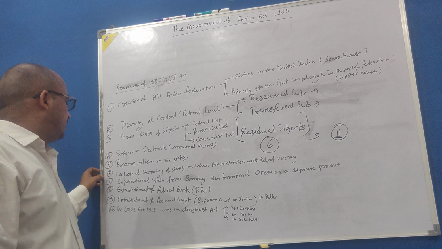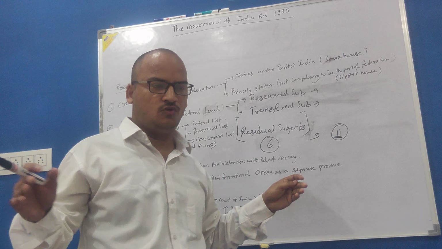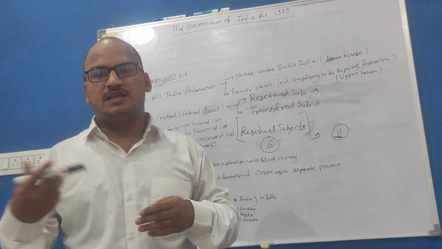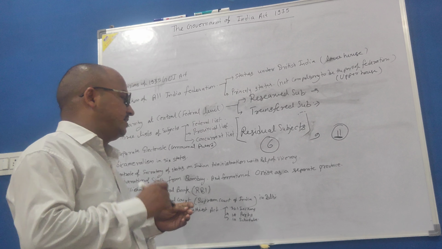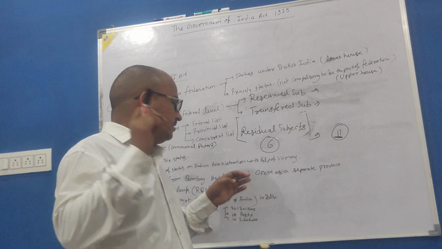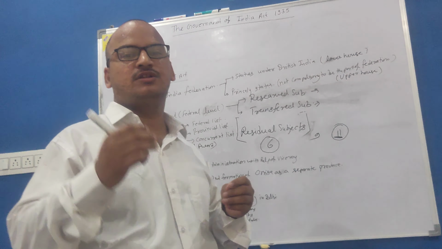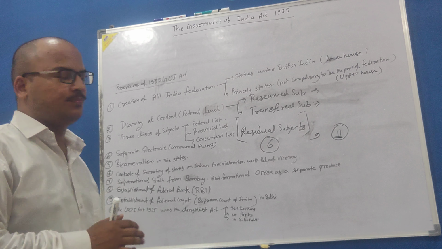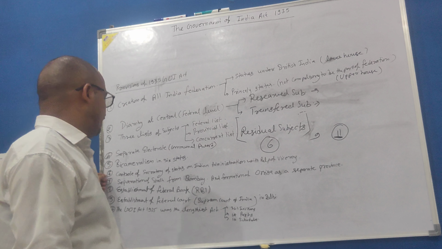And another important point was the control of the secretary. Though the members had power to make laws, or they were given rights to participate in the law-making process, at last the viceroy had authority to make laws, or the viceroy could supersede the laws that were made by the ministers. So that was another point.